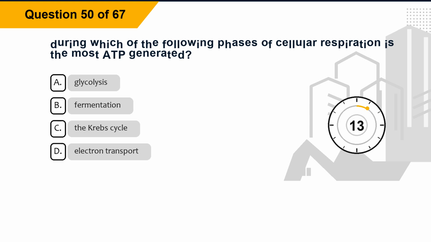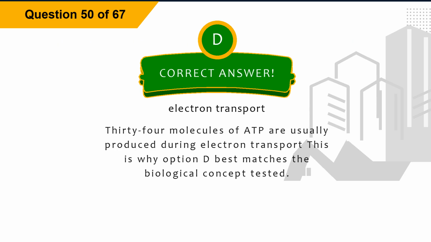Question 50. During which of the following phases of cellular respiration is the most ADP generated? Option A, glycolysis. Option B, fermentation. Option C, the Krebs cycle. Option D, electron transport. The correct answer is option D, electron transport. Explanation. 34 molecules of ATP are usually produced during electron transport. This is why option D best matches the biological concept tested.